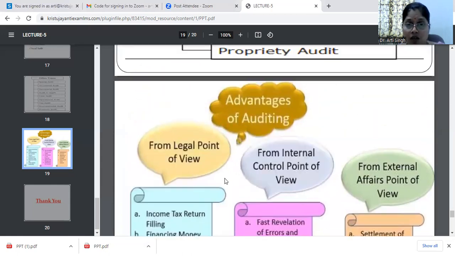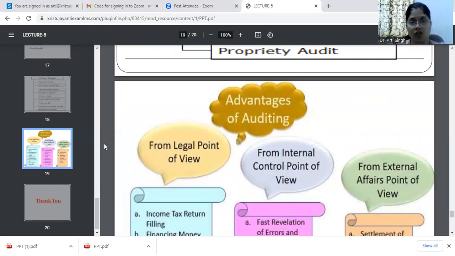So here we came to know about the different classifications. Basically, the types of audit is the type of work which we are doing in the organizations. When we are doing any kind of work in the organization, when that work is being documented, verified, and examined with the various evidential proofs, that becomes an audit. So it can be a cash audit, it can be a tax audit, it can be checking out the operational efficiency of the organization, so it can become a management audit.